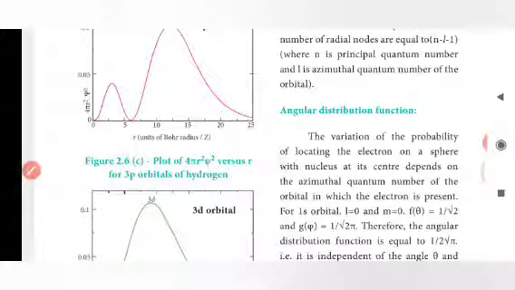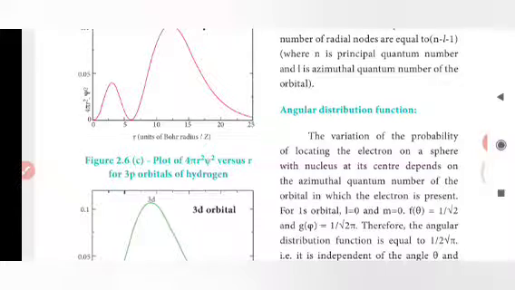Next is the angular distribution function. The variation of the probability of locating the electron on the sphere with the nucleus at its center depends on the azimuthal quantum number of the orbital in which the electron is present. For the 1s orbital, l equal to 0 and m also equal to 0, so f theta equal to 1 by root 2, and g phi equal to 1 by root 2 pi.